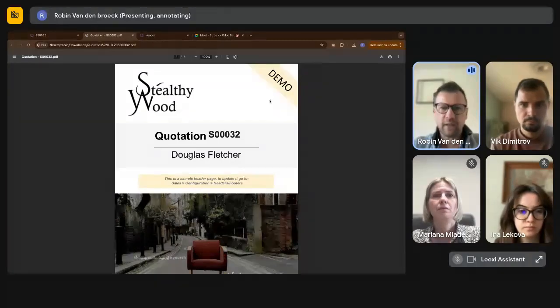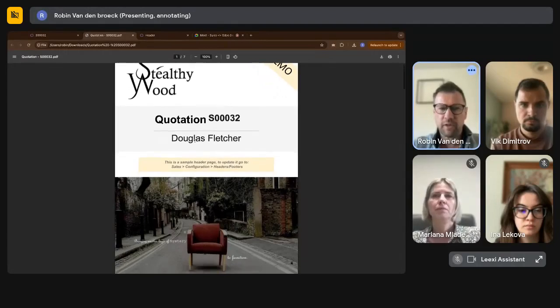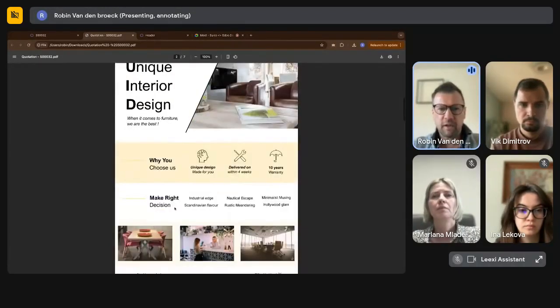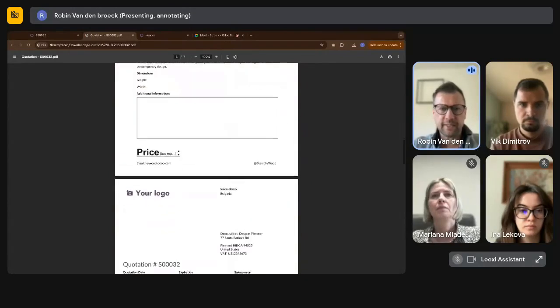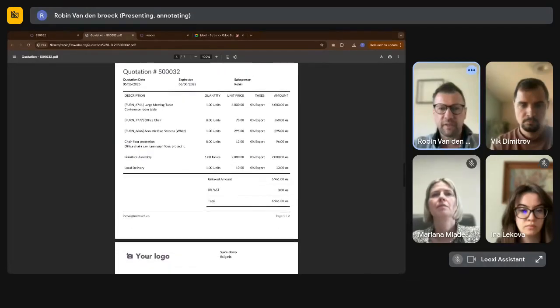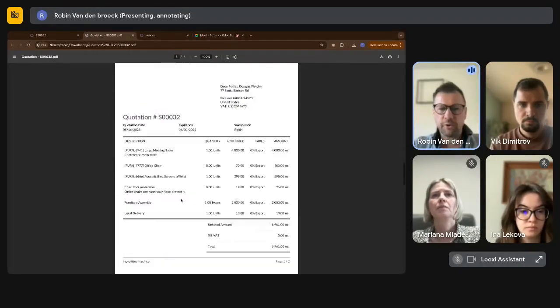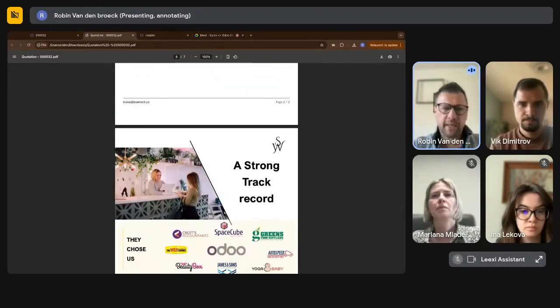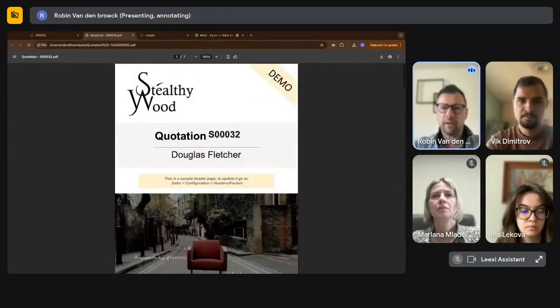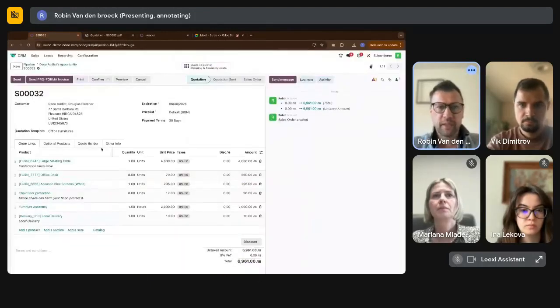Yeah, so you can see our header, which actually automatically has some dynamic fields filled in, like the order number and the name of the customer. Some things here, like this is a data sheet of the large meeting table. This is our quotation itself, for which we didn't set a logo yet, but that's something you do one time. And then we have the testimonials and the terms and conditions. So it creates a nice quotation for you with no effort, in fact.